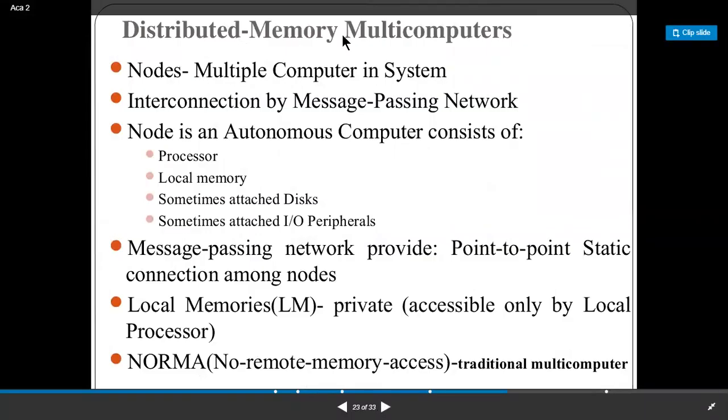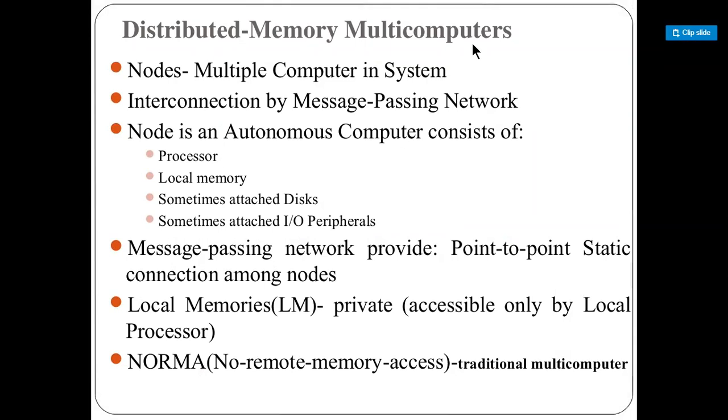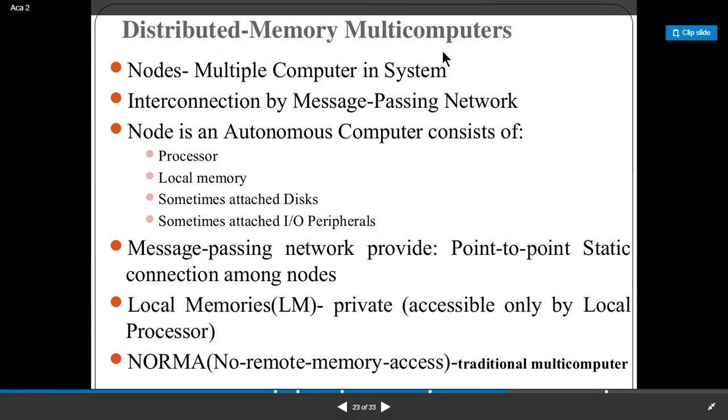Then we come to the next one, which corresponds to the multi-computers. Multi-computers can be considered as distributed memory multi-computers, whatever you call it. You have multiple computers as the nodes in a system, and between the multi-computers you have what is known as the message passing network.